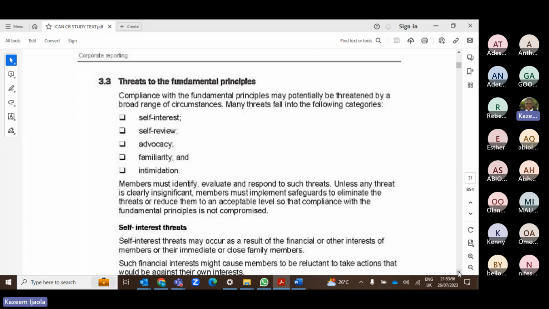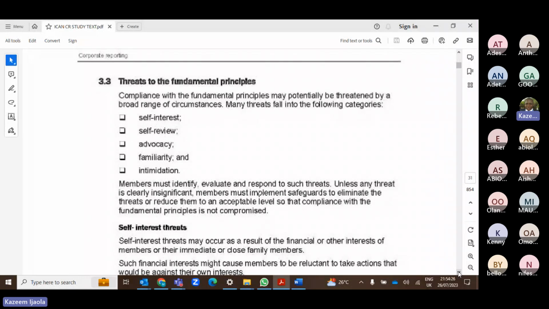That is self-interest. Whatever you do will not be objective, you will be subjective. So you should kindly withdraw from the task. That's what the ICAN code says about self-interest.